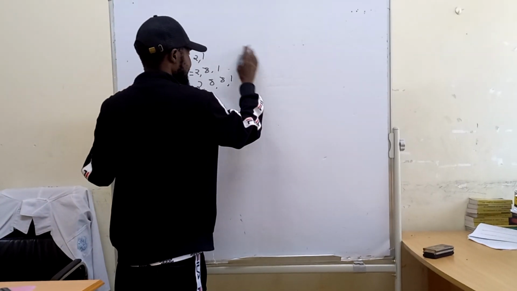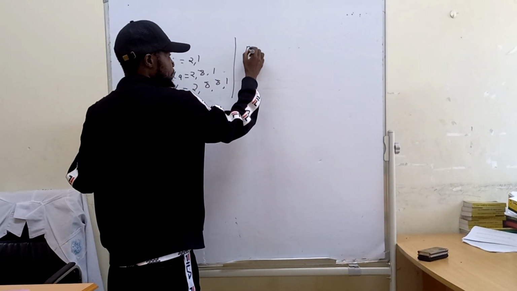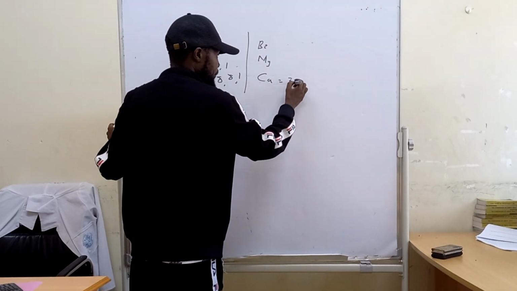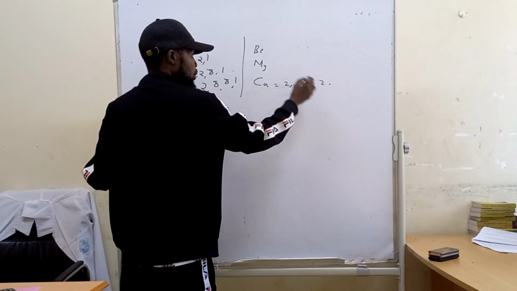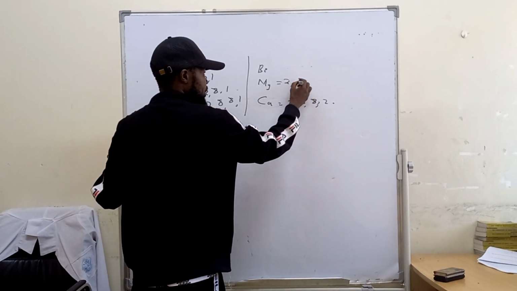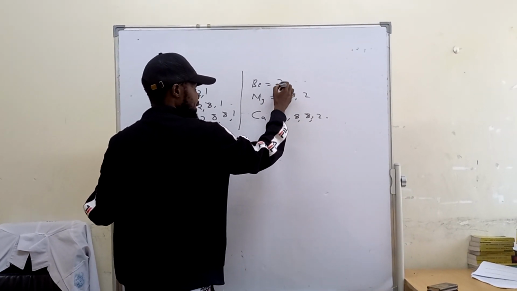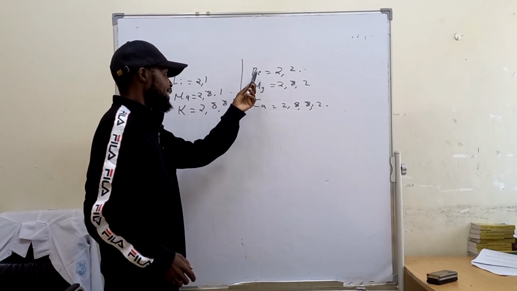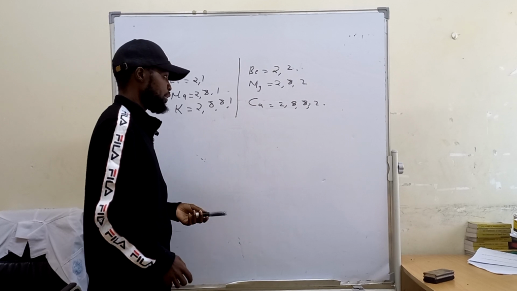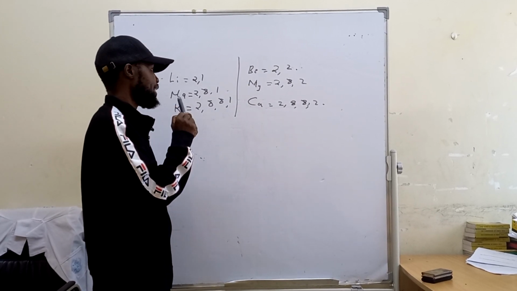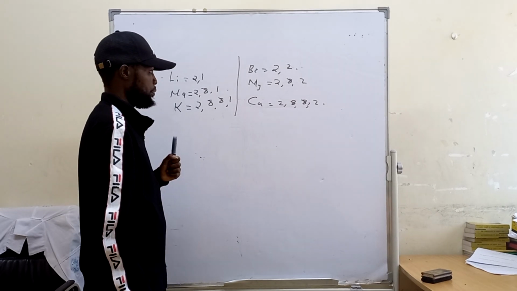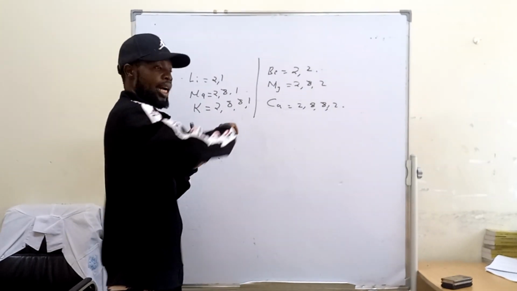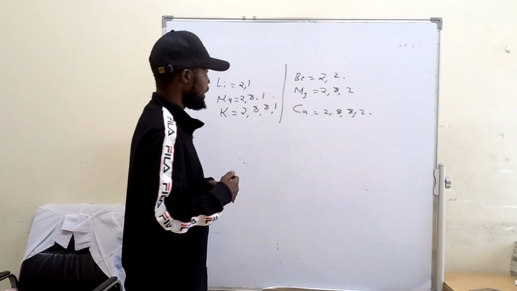Now let us go to alkaline earth metals. So here we have beryllium, magnesium, and then calcium. Now this is the electronic arrangement of calcium, the electronic arrangement of magnesium, and the electronic arrangement of beryllium. Among the beryllium, magnesium, and calcium atoms, we expect beryllium to have the stronger metallic bond due to the small size of the atom. Because a metallic bond is simply the electrostatic attraction between the nucleus of the atoms and the delocalized electrons.